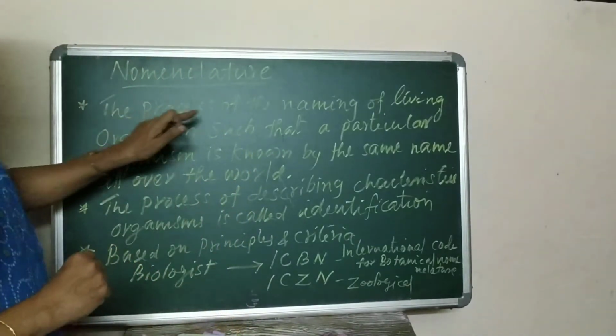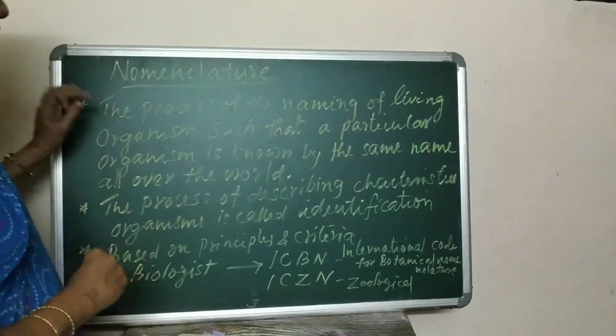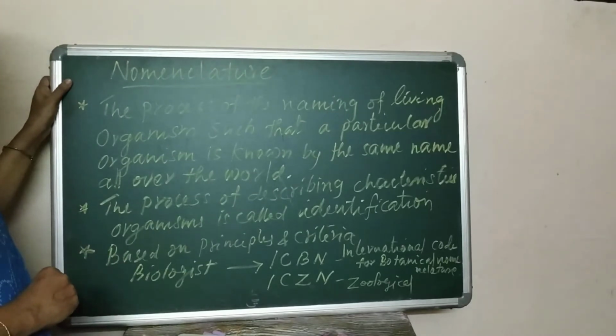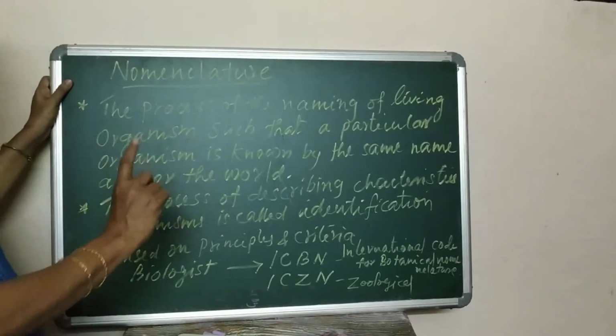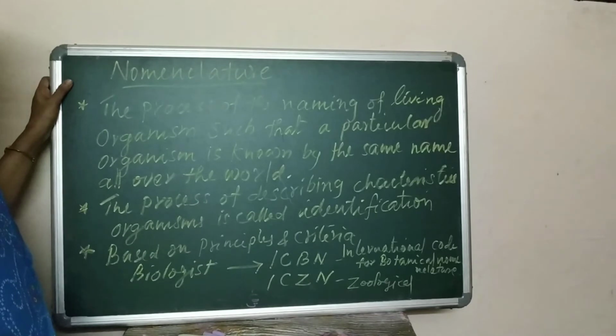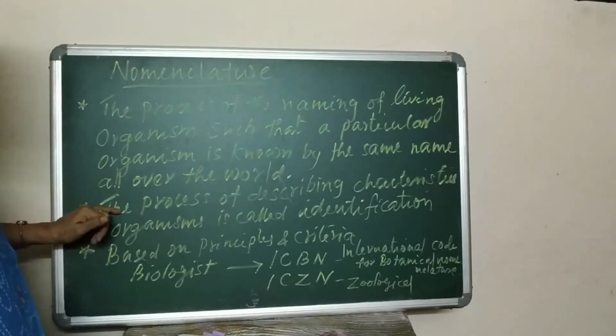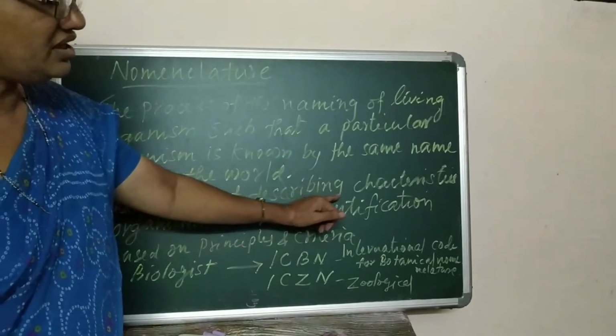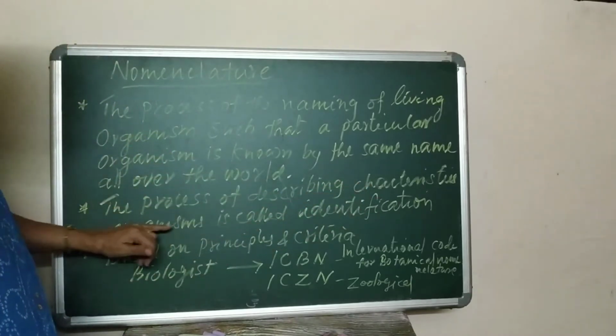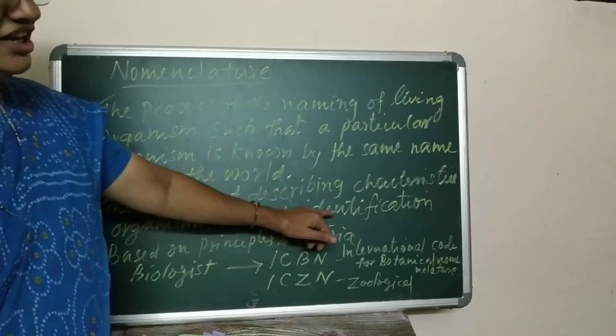The process of naming living organisms such that a particular organism is known by the same name all over the world is nomenclature, and the process of describing characteristics of organisms is called identification.